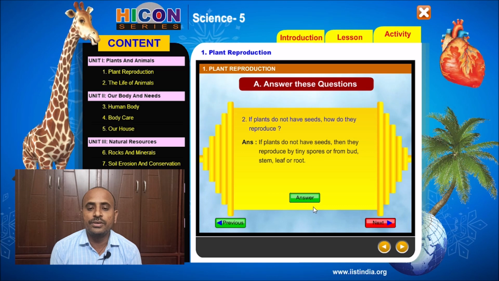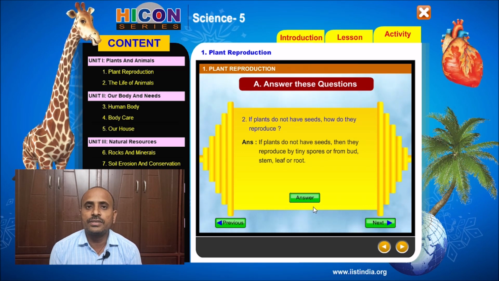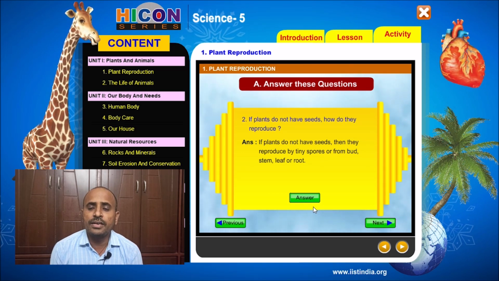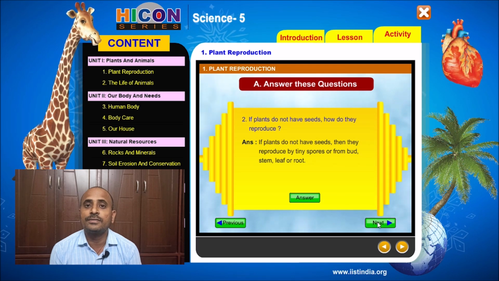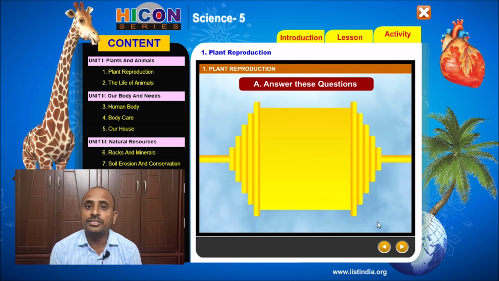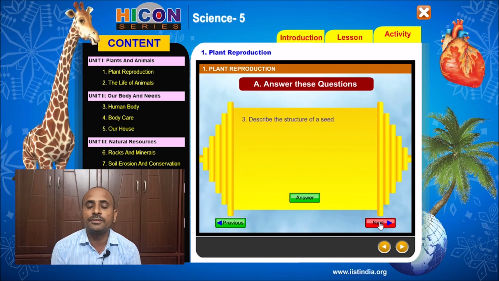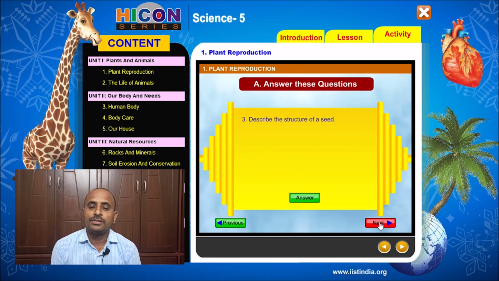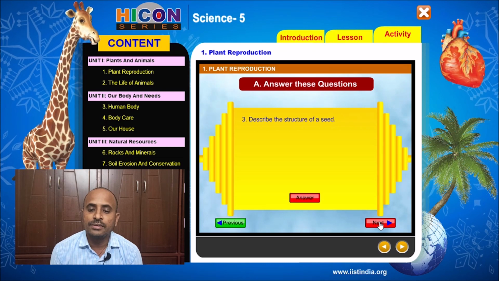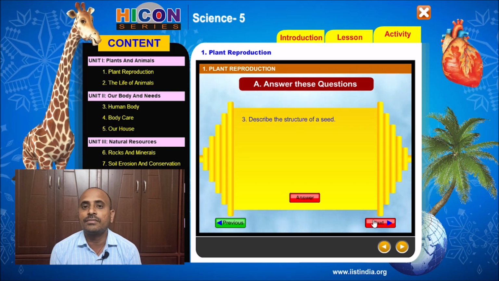So see the third question. The third question is, describe the structure of a seed. Describe the structure of a seed. So children, see the answer for this question. There are 3 points in the answer.